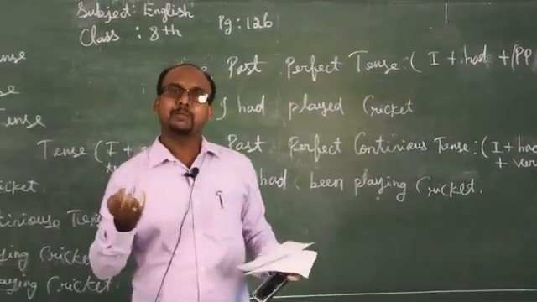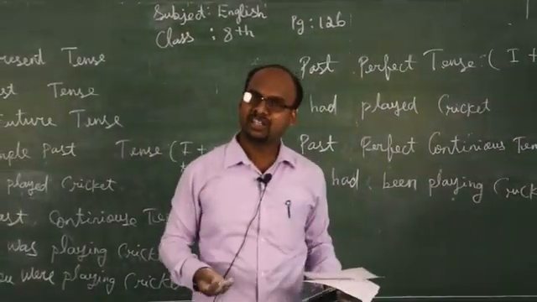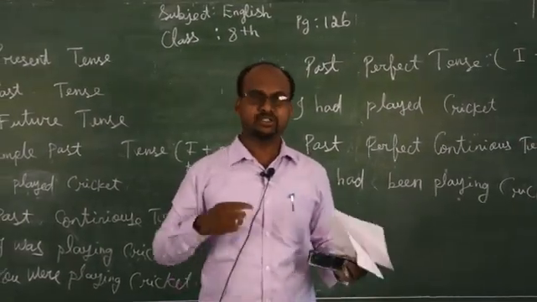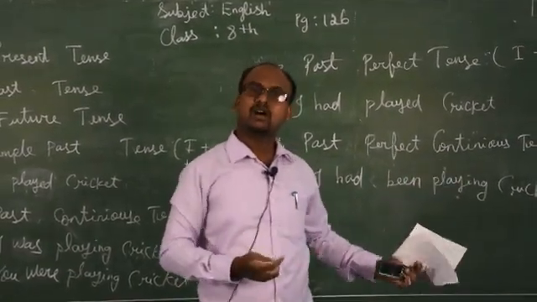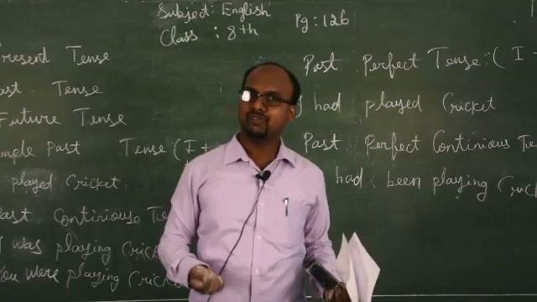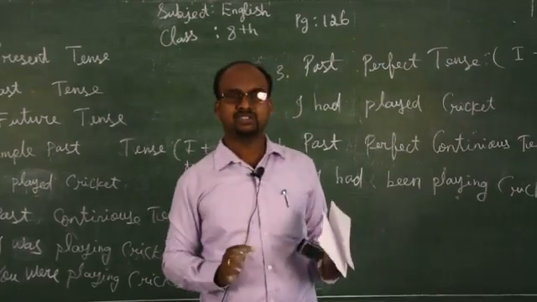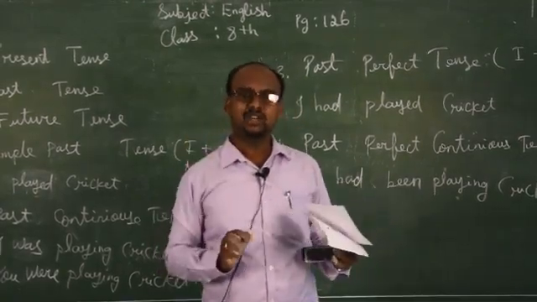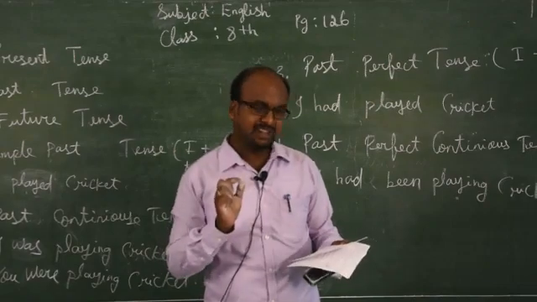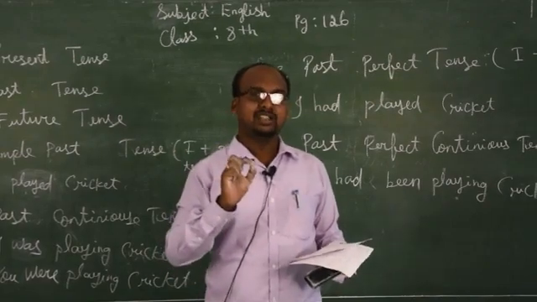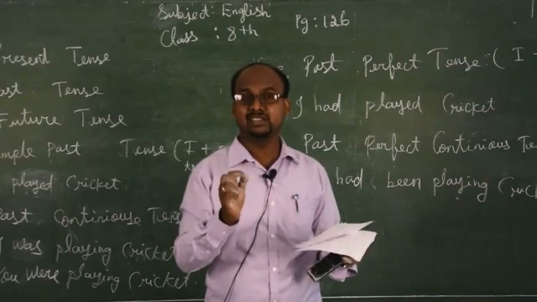So in present tense we have seen the 4 tenses: simple present tense, present continuous tense, present perfect tense and present perfect continuous tense. Simple past, past continuous tense, past perfect tense and past perfect continuous tense. That is how we can change the tenses. Still only one remains, the simple future, and how we have to find out the tenses by using these.